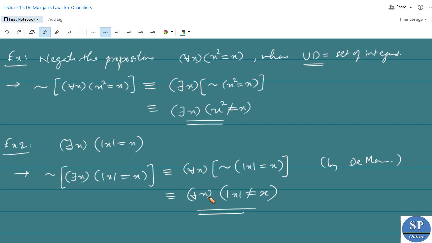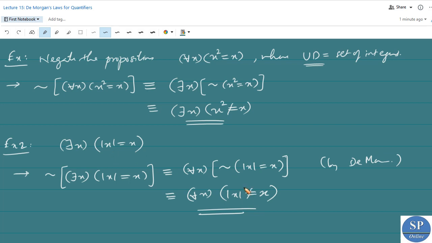That means it is given that for any x, mod x is not equal to x. That is the negation of this proposition. This proposition was, there exists some integer such that its modulus is equal to itself. But it is not true. The negation is that for any integer x, mod x is not equal to x.